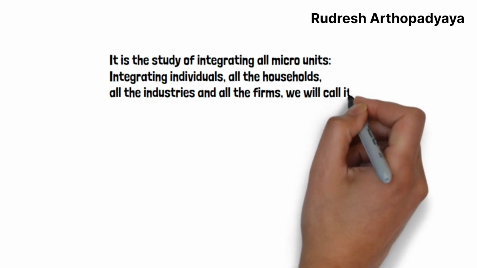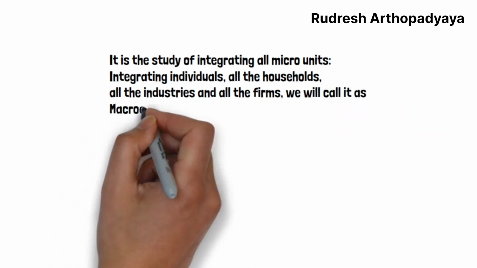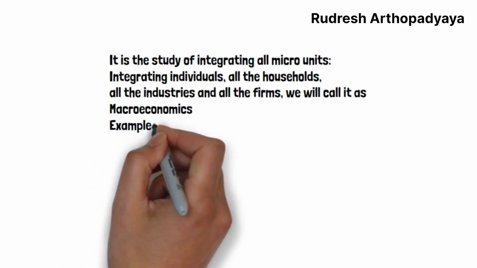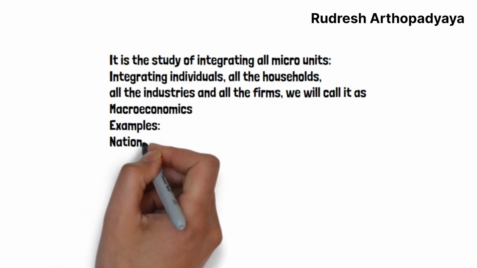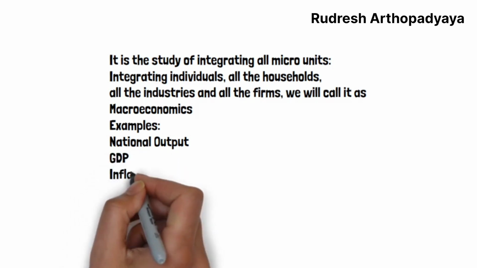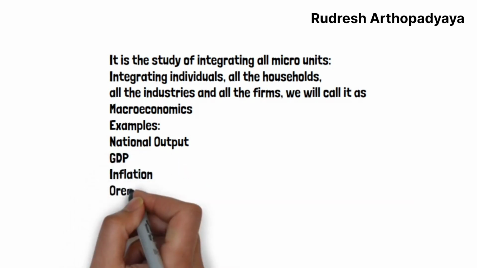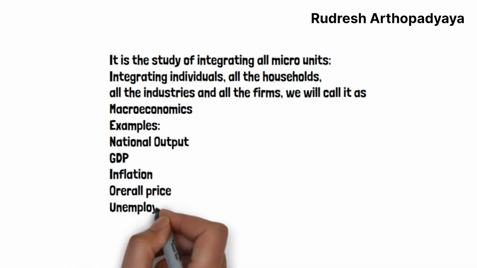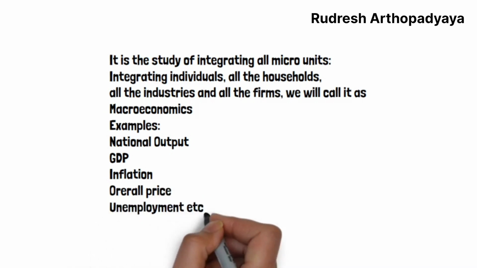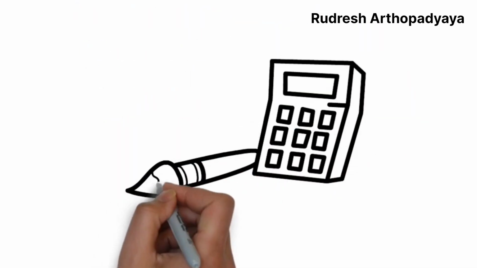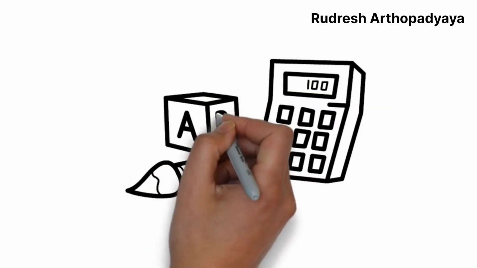Example, national output, one of the national income concepts, that is gross domestic product, GDP, is a macroeconomic concept. Inflation is a macroeconomic concept. Overall prices is a macroeconomic concept. Demand and supply of the overall economic system, and unemployment and poverty, these are all macroeconomic concepts.